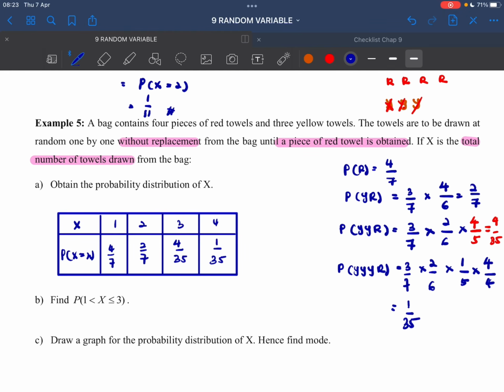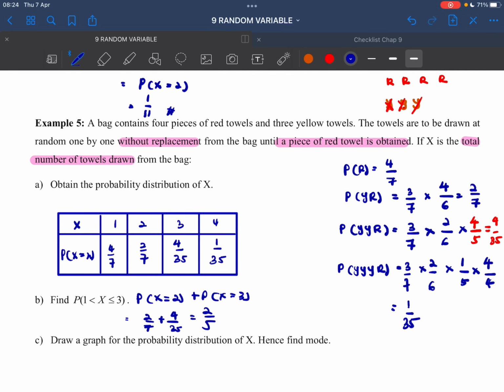Next, the second question: find the probability of X between 1 and 3 included. So 1 is not included, so we erase 1. 3 is included, so we erase the side of 3. So that will be P(X=2) plus P(X=3). That will be 2 over 7 plus 4 over 35, and that will be 2 over 5.